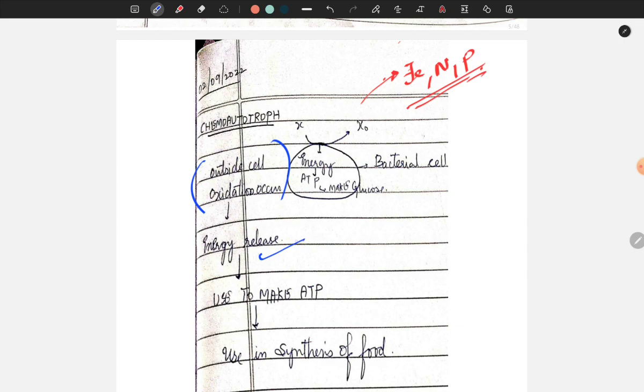The released energy is used to make ATP, which is used for the synthesis of food. During oxidation, which elements are oxidized? Examples are iron, nitrogen, phosphorus. Very important. These are involved.